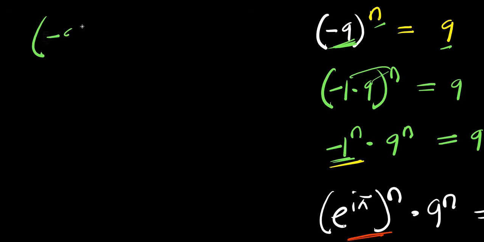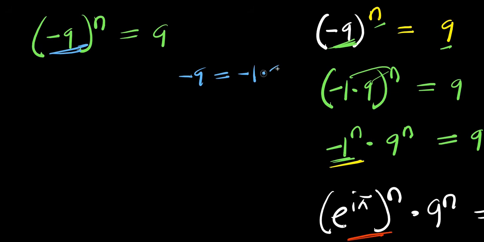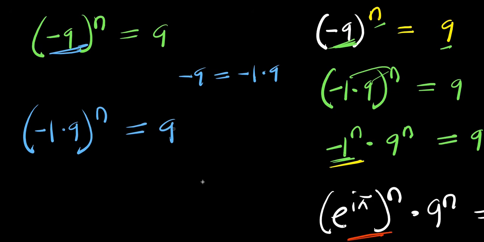I have negative 9 to the power of n, and this equals 9. So, what I'm going to do is to apply the same trick here. This is negative 9, and this equals negative 1 times 9. I have (negative 1 times 9) raised to the power of n, and this equals 9.